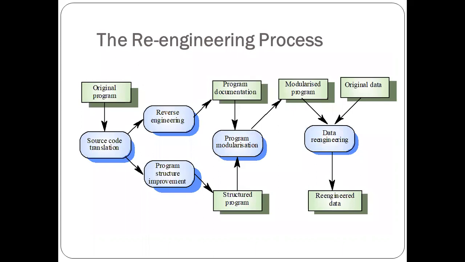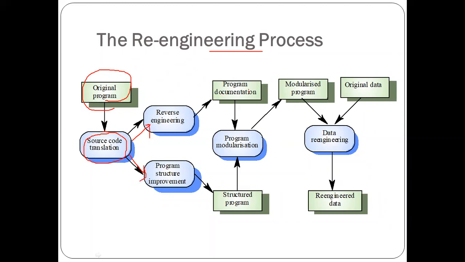Okay, now here is the complete re-engineering process we are using. Let's say this is the original program, and we are going to translate the code. As Unix was written in assembly language earlier and then rewritten in C language, source code translation was done. We had two steps: reverse engineering and program structural improvement.